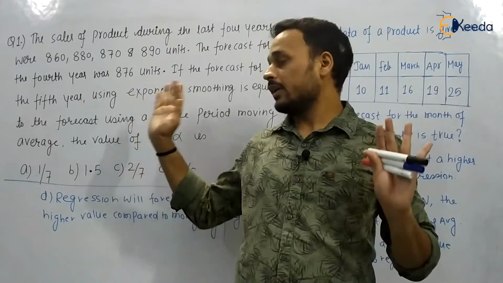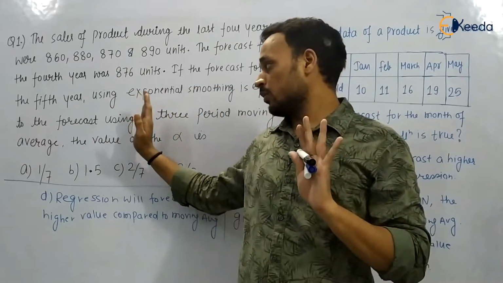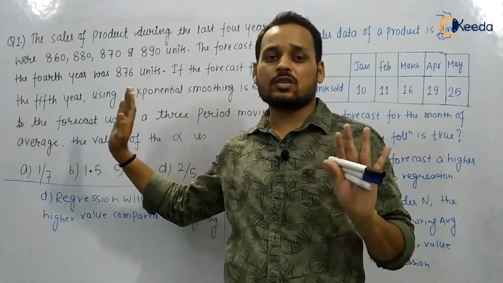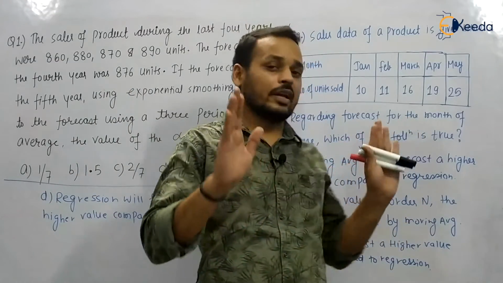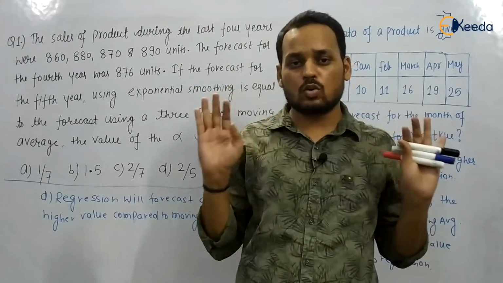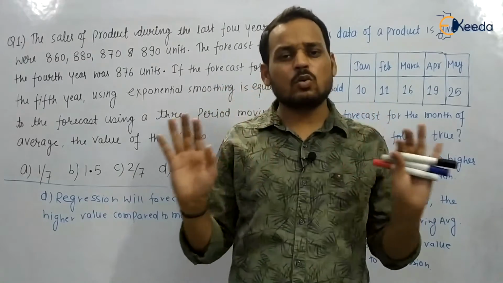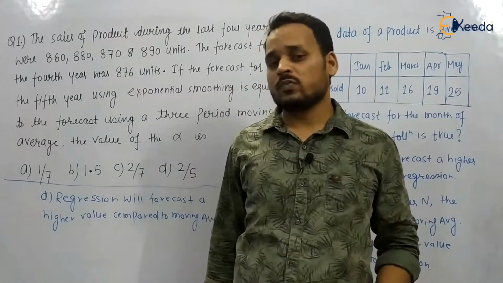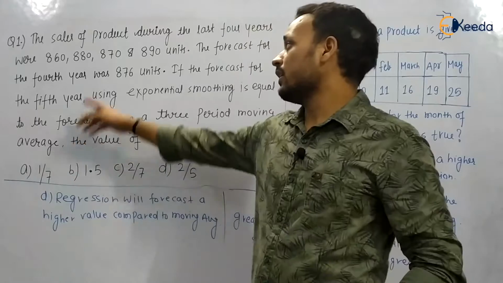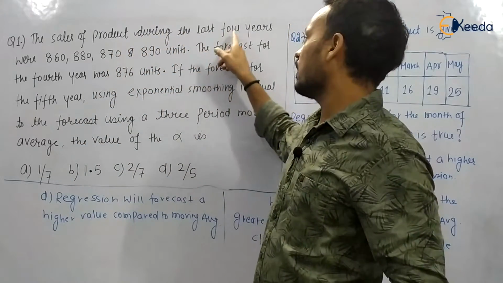I have written two questions. One of them was asked in an ESE examination for 2 marks, and the other was asked in the GATE examination for 2 marks. Both are good questions, tricky and easy ones. Forecasting is easy. So we will see our first question. It says that the sales of a product during the last 4 years.